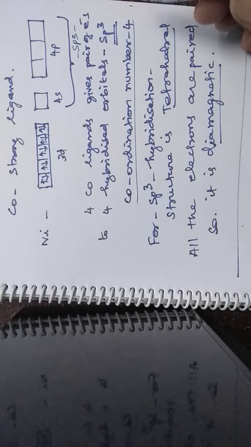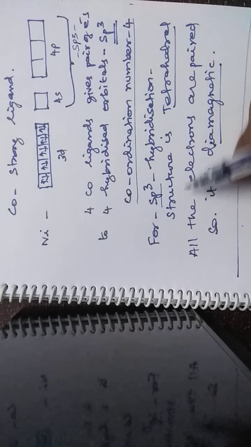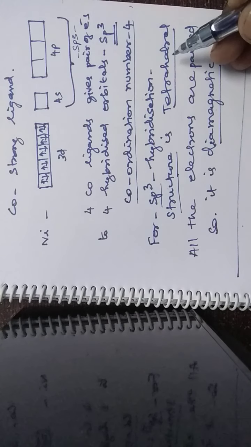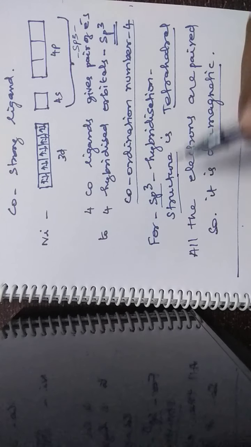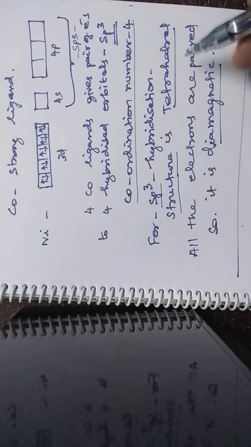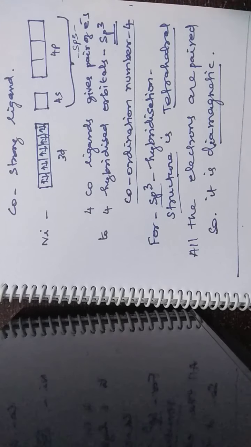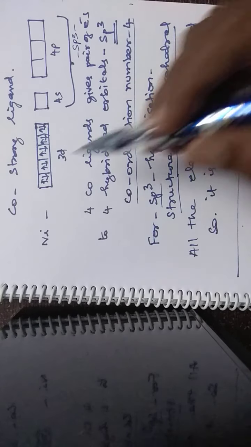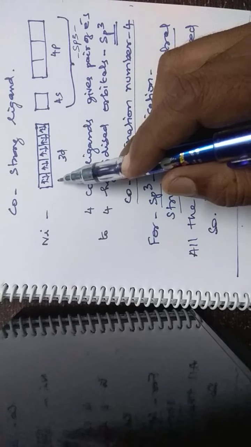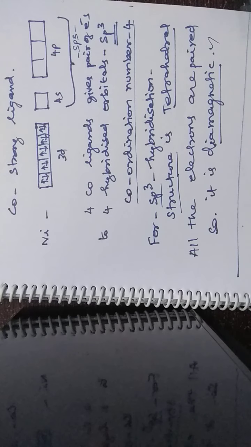So from this, we find out the hybridization. The nature of hybridization is sp3. For sp3 hybridization, the structure is tetrahedral. As tabulated: sp3 is tetrahedral, dsp2 is square planar, d2sp3 is octahedral. Then what is the magnetic character? All the electrons are paired in the d orbital, so there is no unpaired electron. So it is diamagnetic.